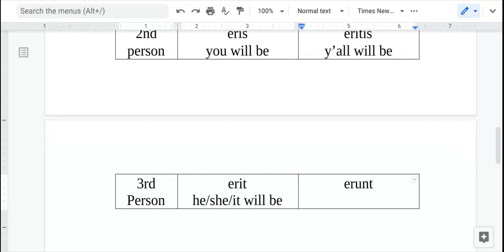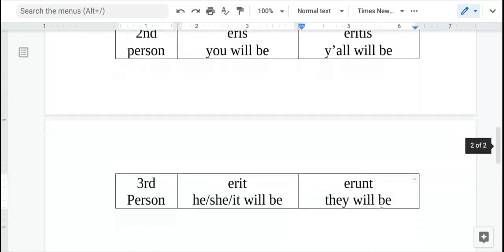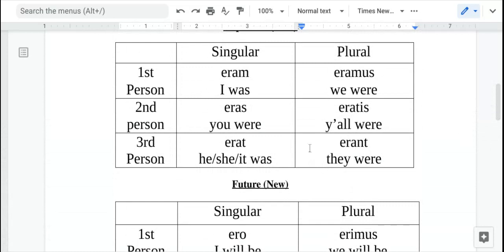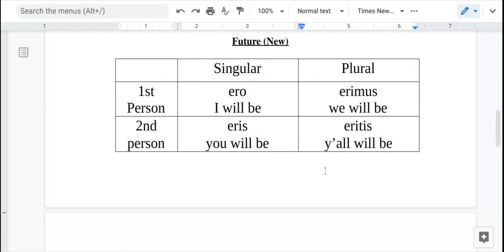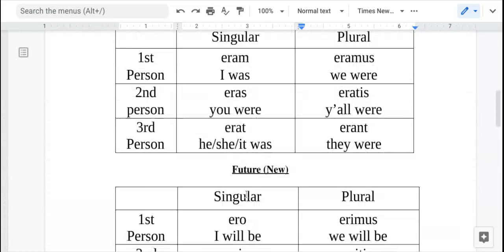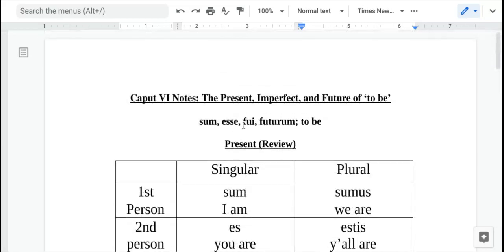Okay, so the same vowels that are used in endings for the future tense for regular verbs, but has this ER thing in the beginning. They will be. All right, and that's it. Just those two new unique charts that just need to be memorized. Eram, eras, erat, eramus, eratis, erant, and ero, eris, erit, erimus, eritis, erunt. And that's how you do the imperfect and the future of the verb to be. All right, that's it. Straightforward.